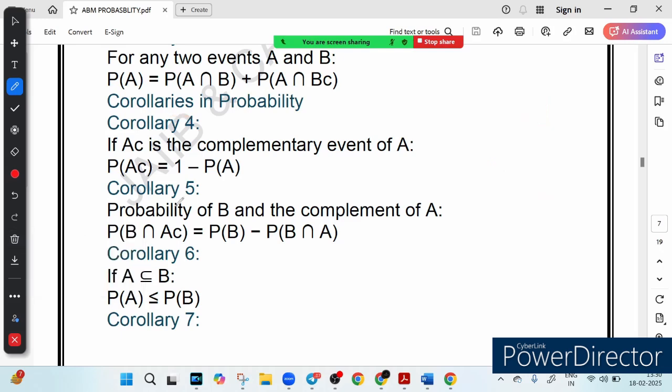Then we have corollary number 5, which is probability of B and complement of A. If you want to know the probability of event B happening but A does not happen, we have the formula P(B intersection A complement) is equal to P(B) minus P(A intersection B).